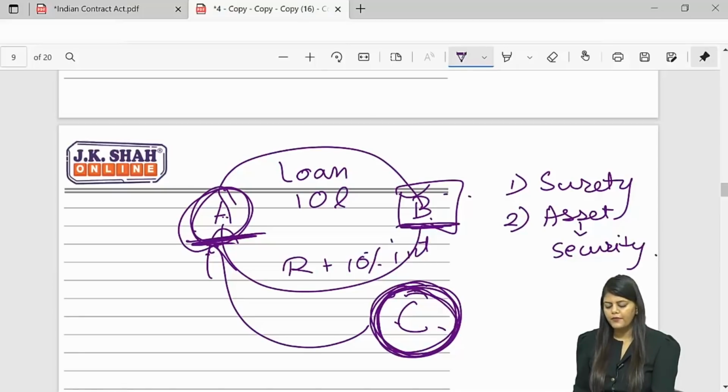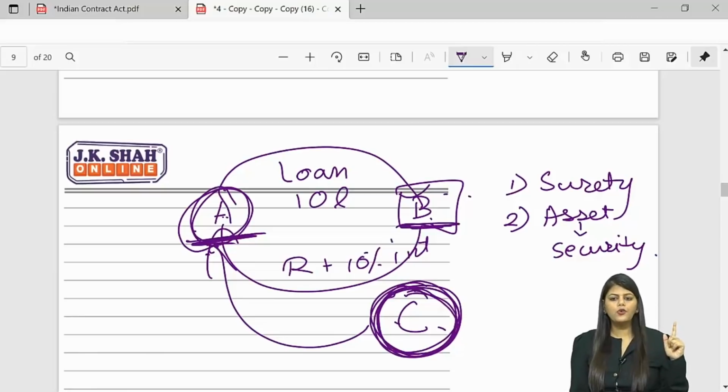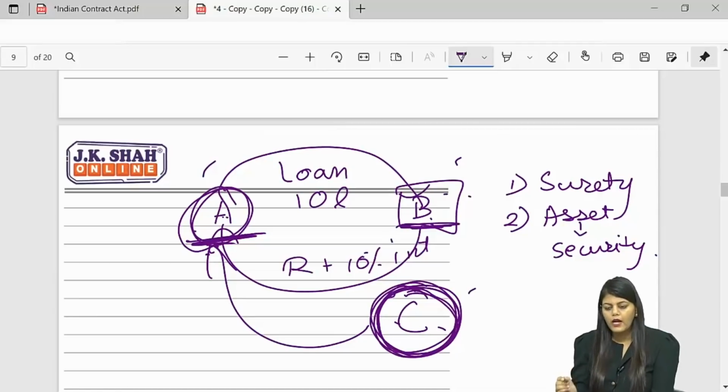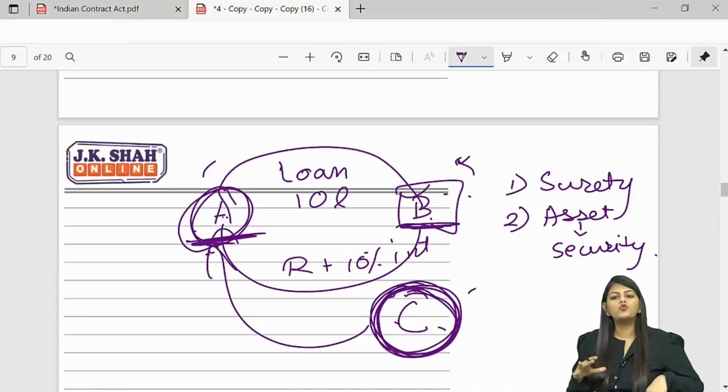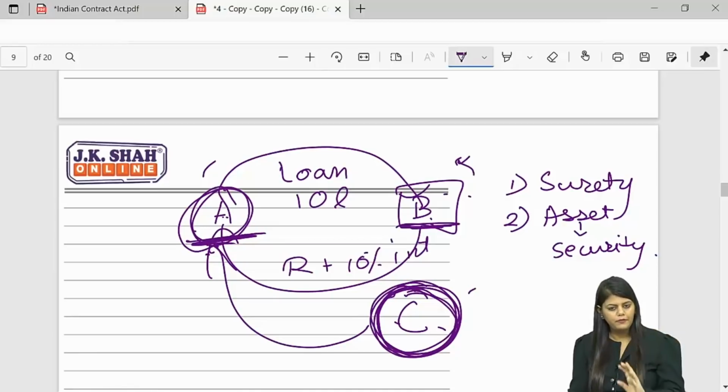Mortgage, pledge and all. Yeah. So B is also giving some asset as security. So A is having double protection. He is having a surety also and he is getting the security also. But it is mutually decided between A, B, C that if B does not pay money, A will not sell the assets first. A will recover money from C first. I know it's different, it's vice versa, but it is mutually agreed that if B does not pay, A will not sell his assets, A will first recover money from C.